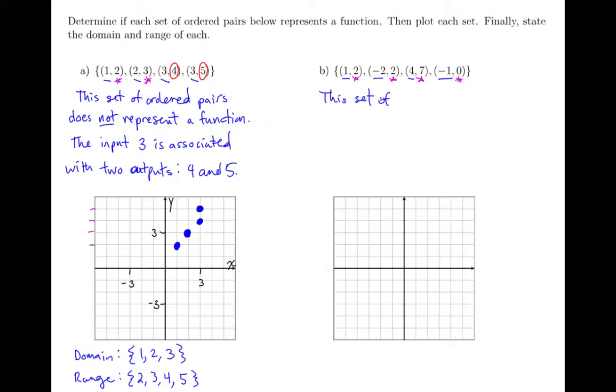This set of ordered pairs does represent a function. And if we want to state why, we can say that each input is associated with exactly one output.